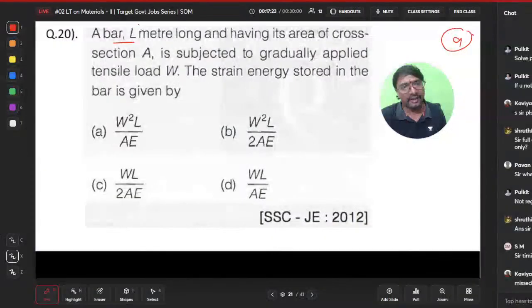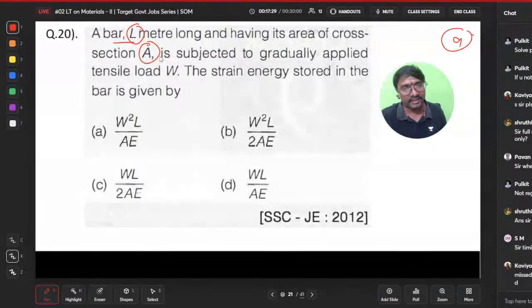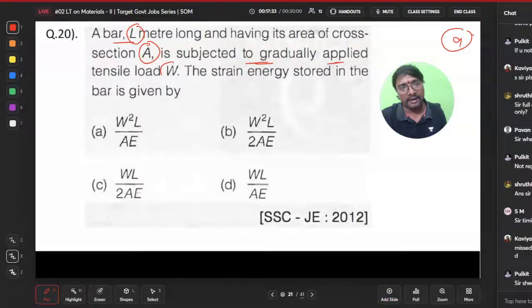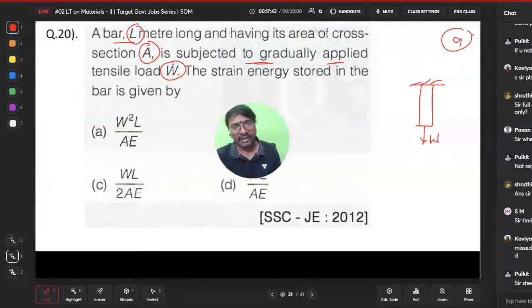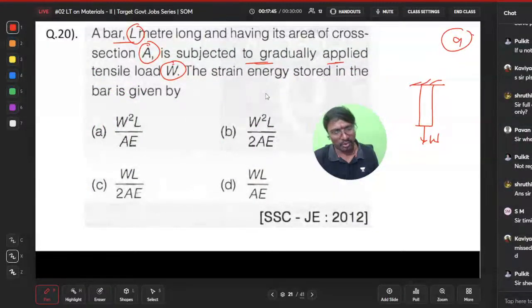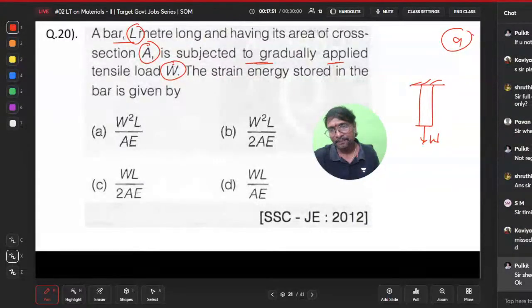A bar of length L meters, having a cross-sectional area A, is subjected gradually to an applied tensile force W. This is your bar. The applied load is W. I'll share them, don't worry. These you can download from this class itself, so that's why I'm not sharing. If you want, I'll share these also.